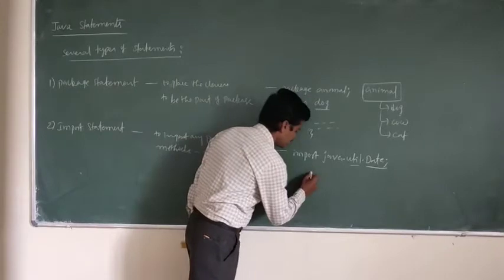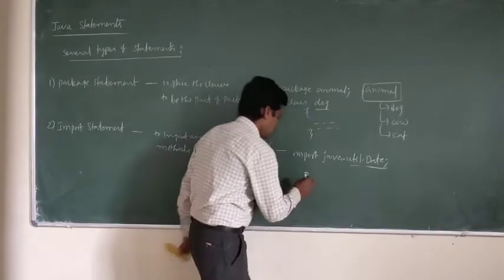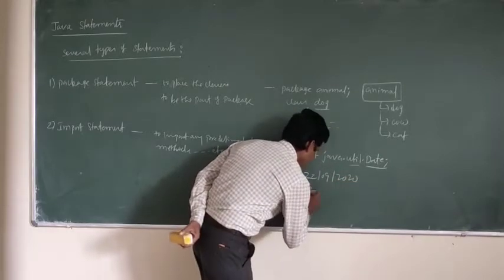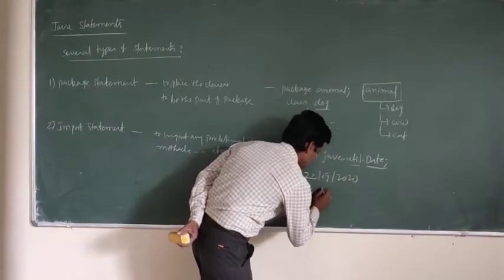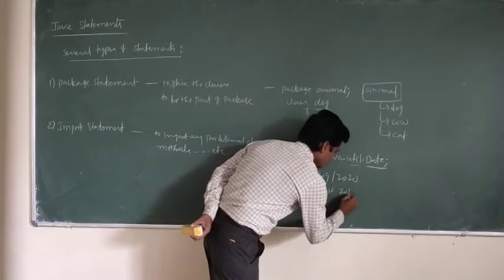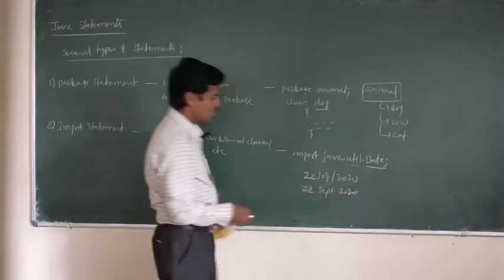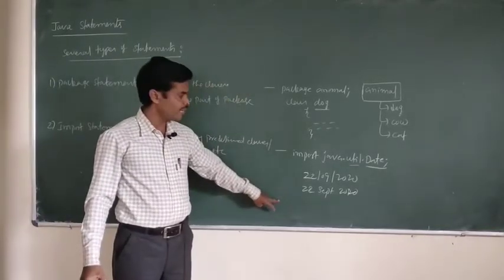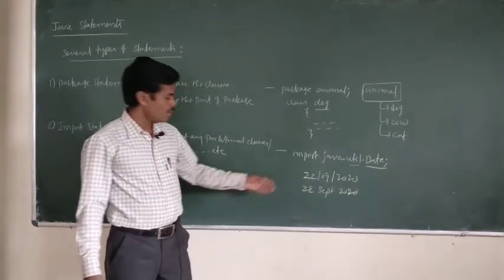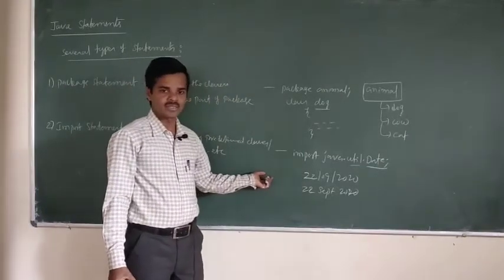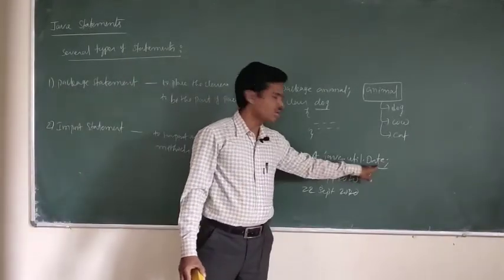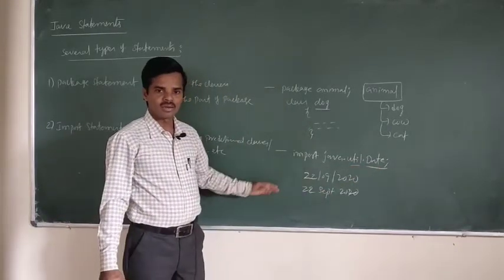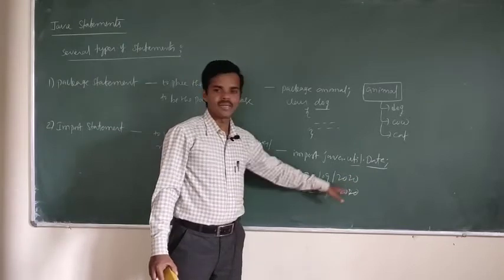For example, I want to display the date like this, for example, 22/9/2020, or 22 September 2020. Like that, if you want to display the date in different formats, we can do so by taking the related methods. From this Date class, which you have already imported, take some Date class methods, and you can display the date format.